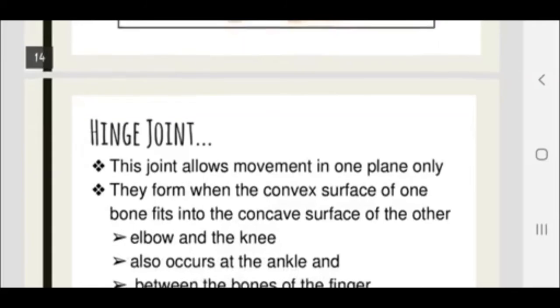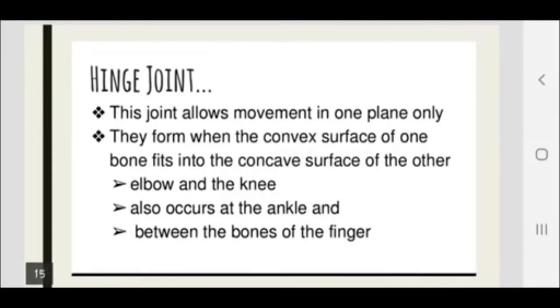The second type of movable joint is hinge joint. This joint allows movement in one plane only. They form when the convex surface of one bone fits into the concave surface of the other. Elbow and the knee, also occurs at the ankle and between the bones of the finger. So hinge joints show movement in only one direction. Where is it present? In the elbow, in the knee, in the ankle and between the bones of the finger.